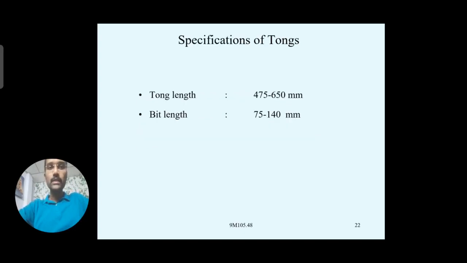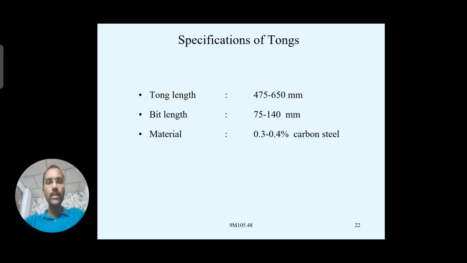Coming to the specifications, generally they are specified by their lengths. The tong length may be around 475 to 650 mm, and the bit length, which is the first starting portion, ranges between 75 to 140 mm. Material, as we have seen, is generally mild steel, with a carbon content of around 0.3 to 0.4%. Generally it is considered a medium carbon steel.